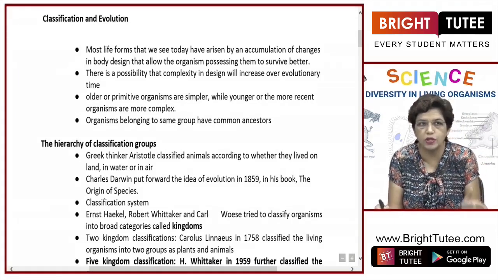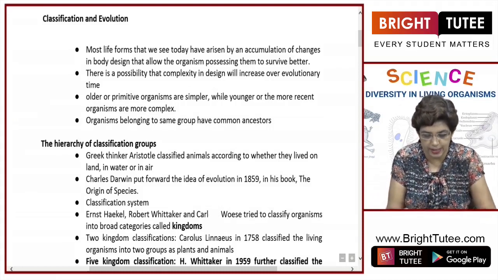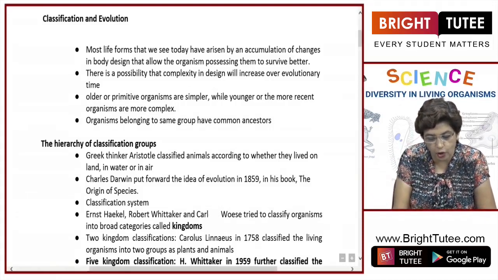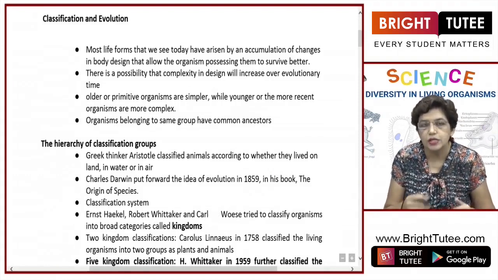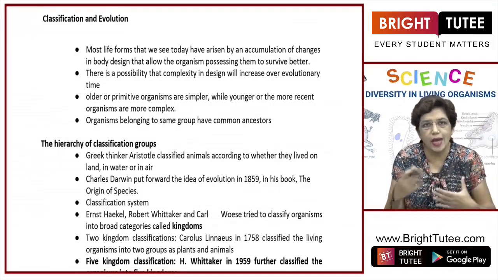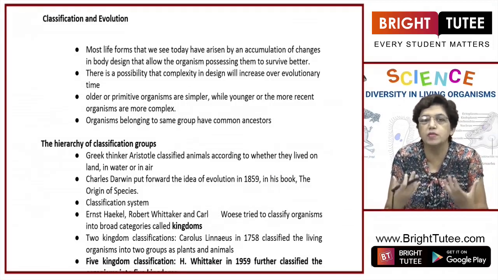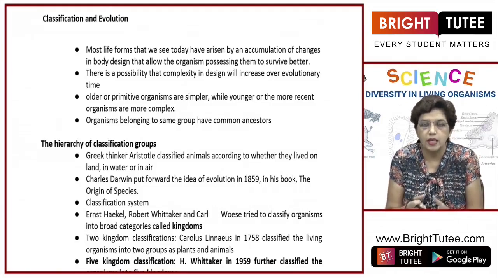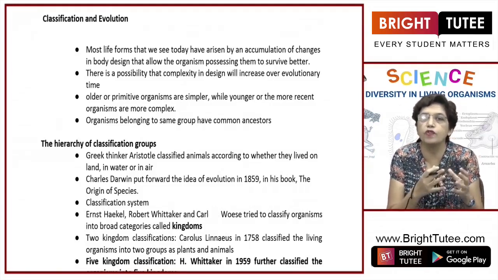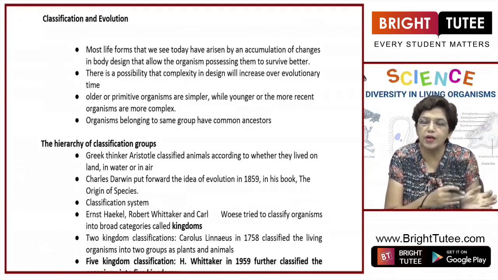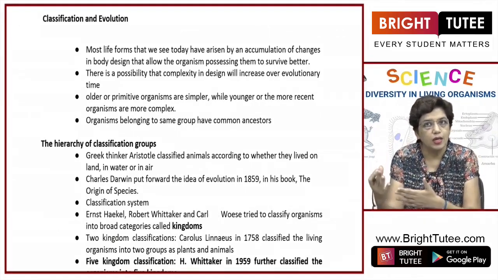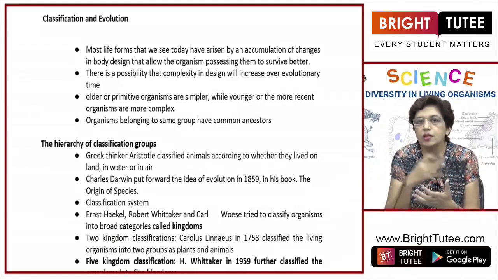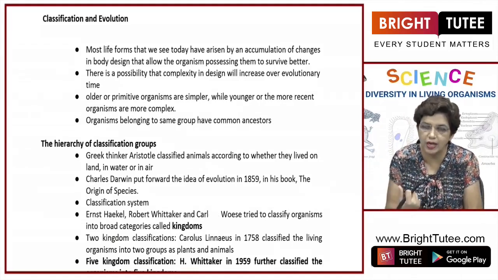I gave you examples of apes to human beings. There is a possibility that complexity in design will increase over evolutionary time. So as the changes accumulate, the body design becomes more complex. If you see the body design of an amoeba, it is simpler as compared to a worm. Similarly, if you compare a worm to a vertebrate like humans, the humans have a very complex body design.